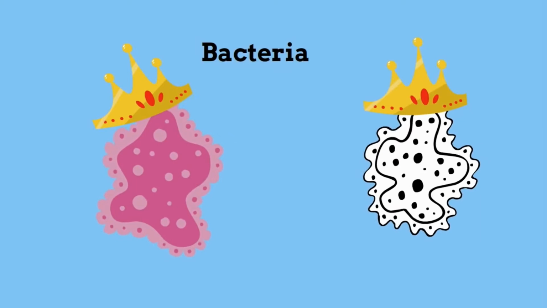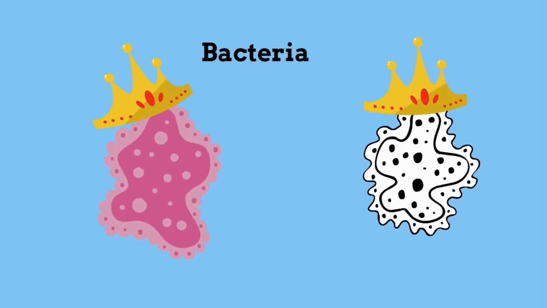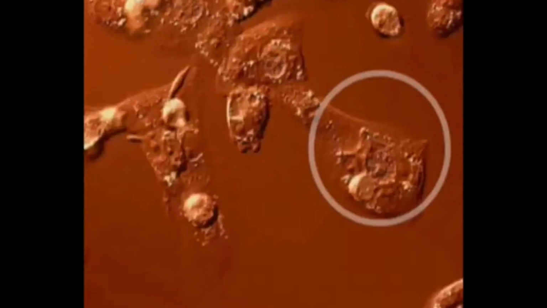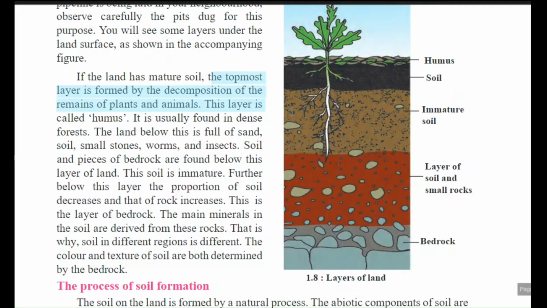Soil and pieces of bedrock are found below this layer of land, and this soil is called immature soil. Immature soil means this yellow colored area. What is the reason behind that? Because there is no proper fine powder-like structure. Humus is not added in this.